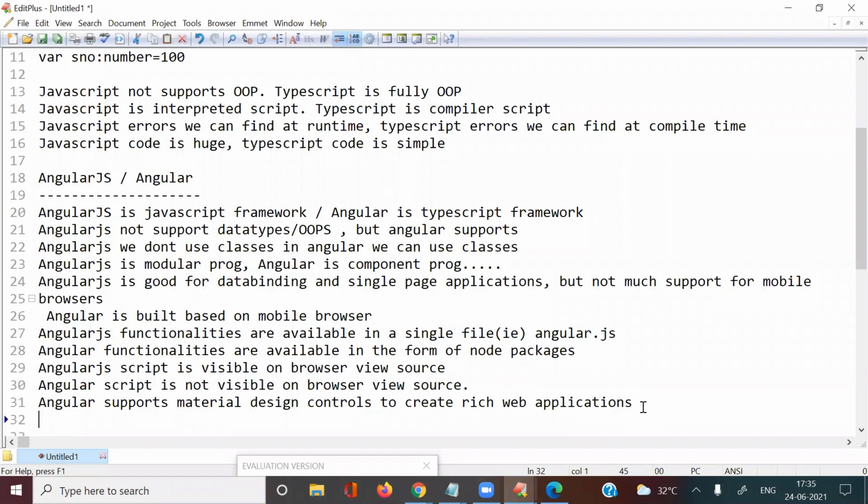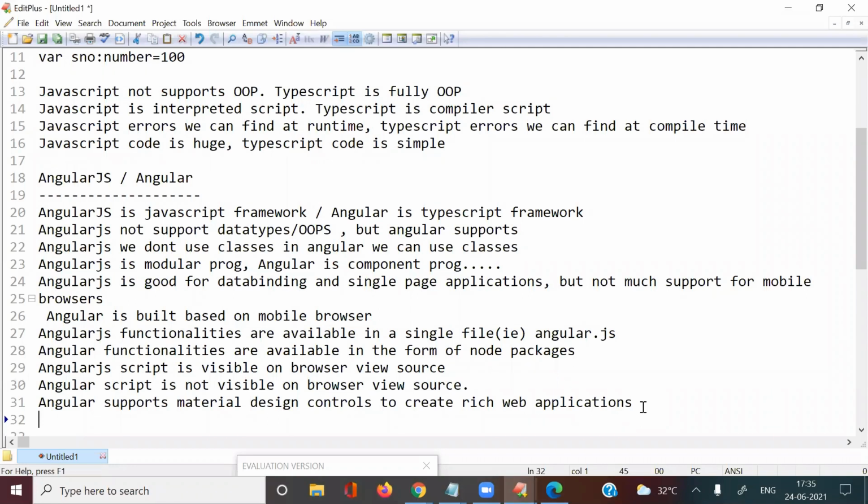These are the main advantages we have in Angular compared with AngularJS. Because of these reasons only, we are working with Angular. Angular application performance is very, very fast. Next, it supports object oriented programming, and it supports data types.